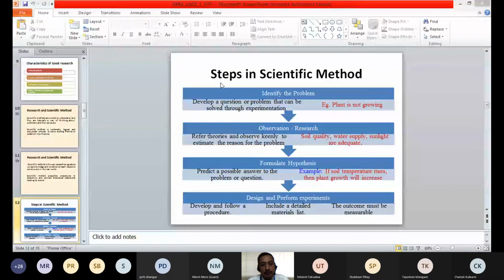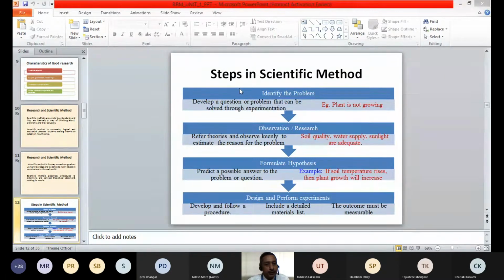Develop a question or problem that can be solved through experimentation. So first identify the problem and develop a question or formulate the problem statement on the basis of which the research can be conducted. An example can be: the plant is not growing. So that may be a problem, and to solve the problem, we can conduct some research. Like that in your business, we may have certain examples, like sales is not growing, or the products are not moving in the market. That may be a problem.